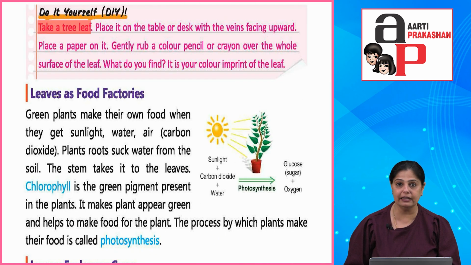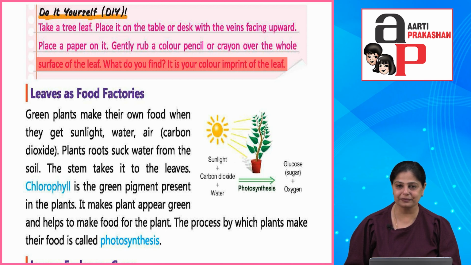Take a tree leaf, place it on the table or desk with the veins facing upward. Place a paper on it. Gently rub a color pencil or crayon over the whole surface of the leaf. And what do you find? It is your color imprint of the leaf. So try doing this activity at home.